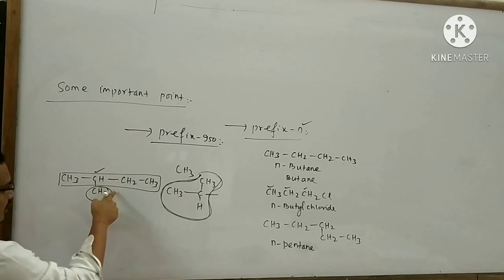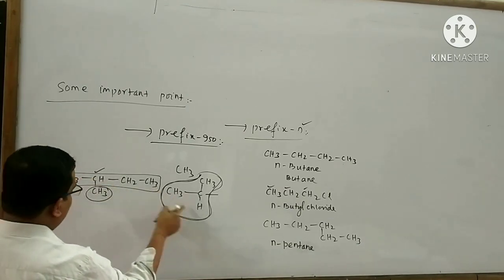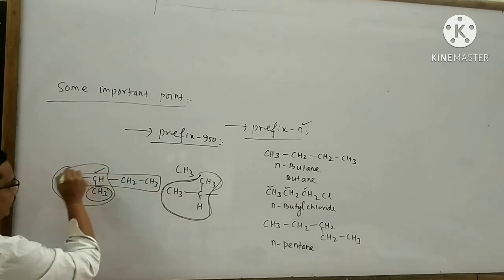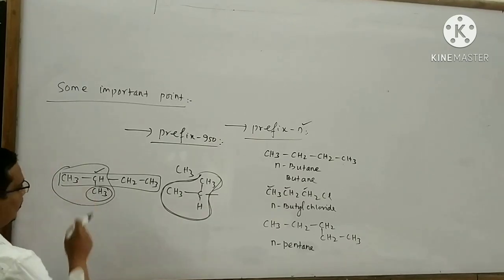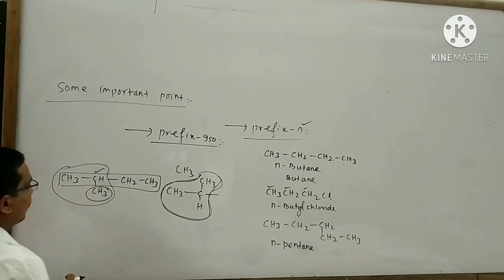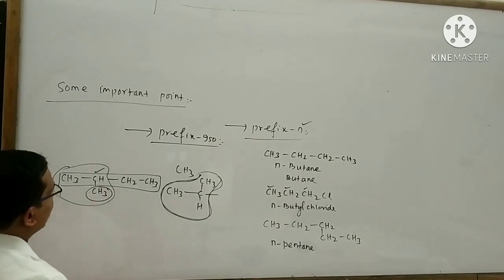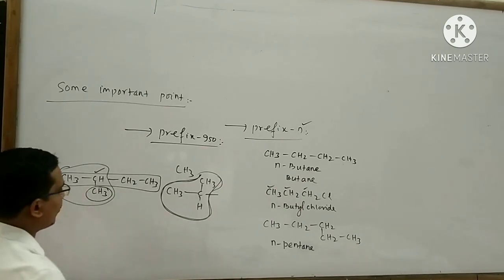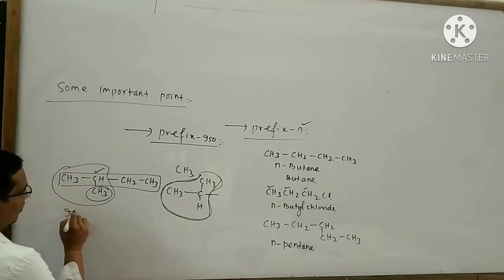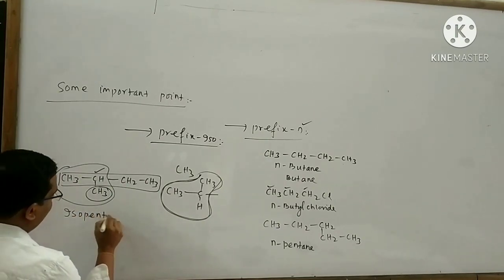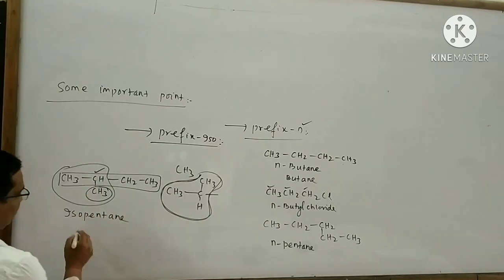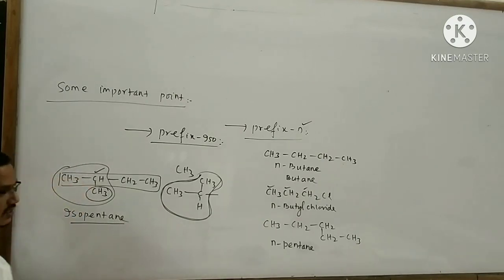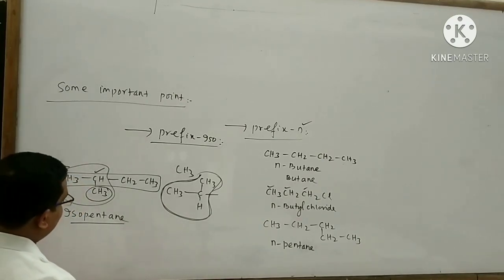In this compound this terminal part is present here. So the compound must have a name related to the prefix iso. The name of this compound is said to be isopentane. This is an example of a semi-systematic name.